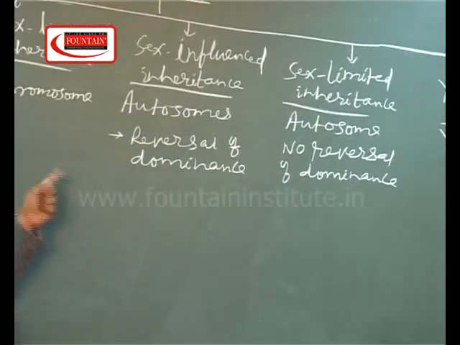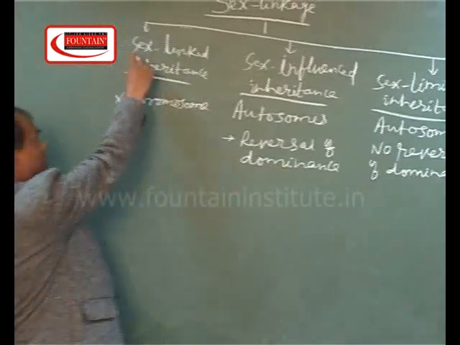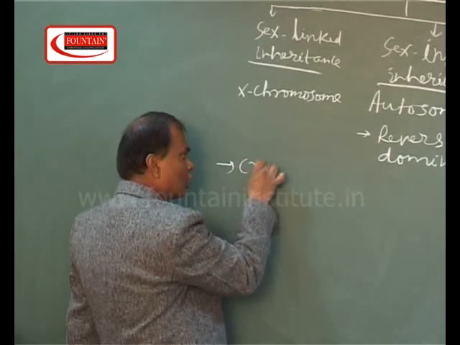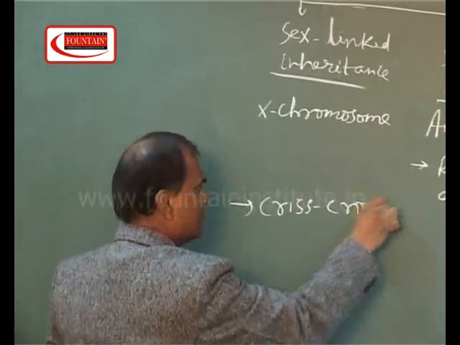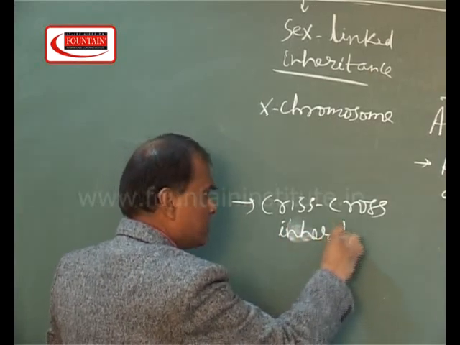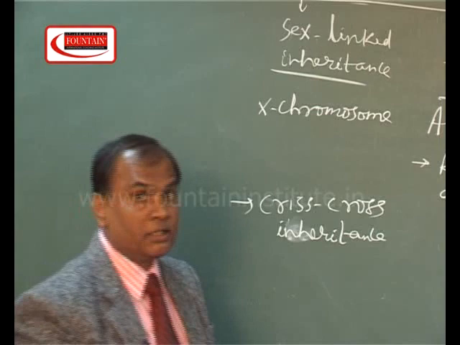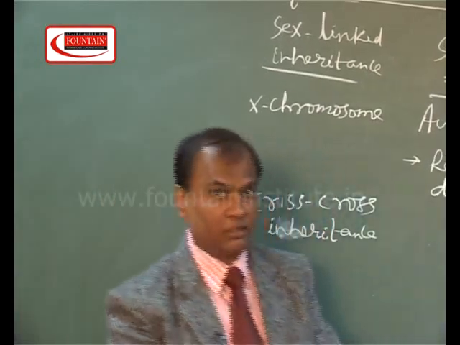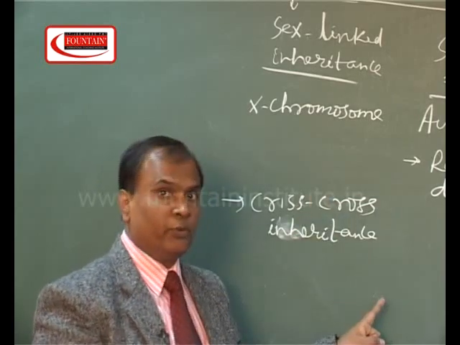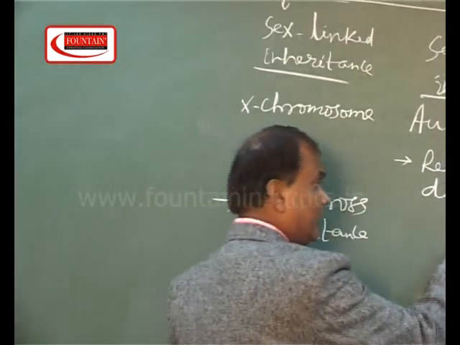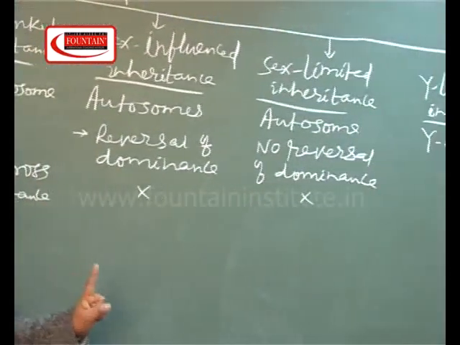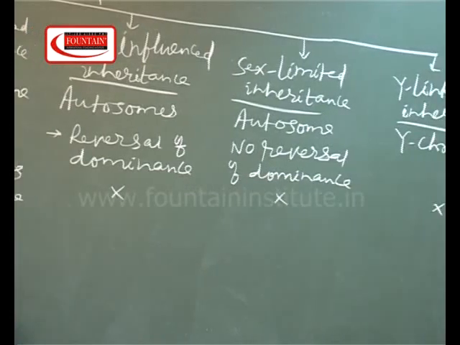Another clue for this kind of sex linkage is, in the case of sex-linked inheritance, there is criss-cross inheritance. Criss-cross inheritance means expression of characters in alternate generations. This kind of inheritance is called criss-cross inheritance, whereas this type of inheritance is not possible in any of the rest 3 cases. In all these 3 cases, expression of character always occurs in continuous generations.